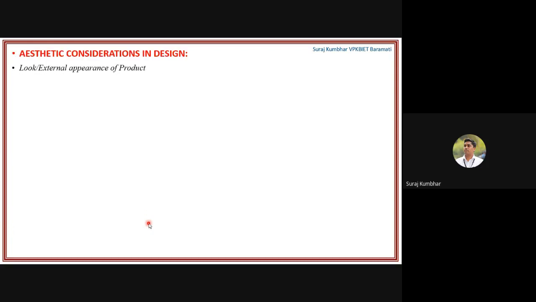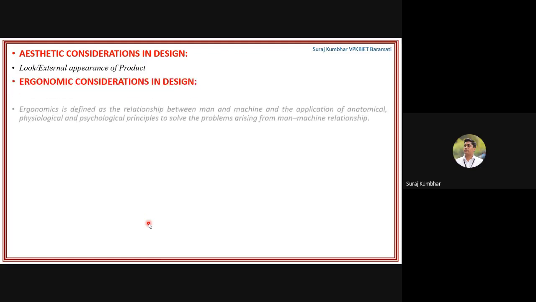What is aesthetic consideration and ergonomics? Aesthetic means the look or external appearance of the product. That is nothing but the aesthetic. And what is ergonomics? Ergonomics is the relationship between man and machine, and the application of anatomical, physiological, or psychological principles to solve the problems arising from the man-machine relationship.